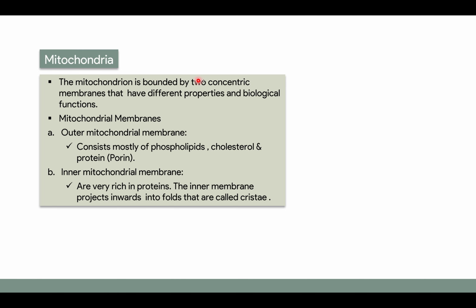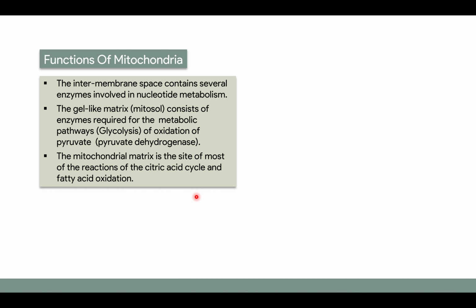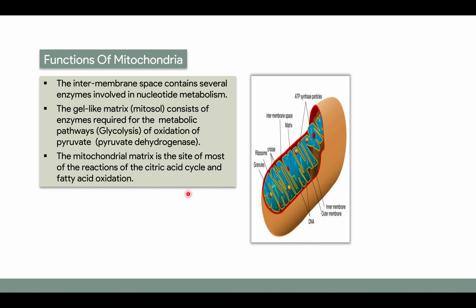Mitochondria is bounded by two concentric membranes that have different properties and biological functions. As I've said, there is the outer mitochondrial membrane, which consists mainly of phospholipid, cholesterol and proteins. The inner mitochondrial membrane is rich in proteins, and the inner membrane projects inwards into folds that are called cristae.